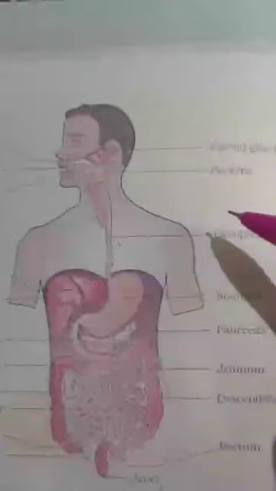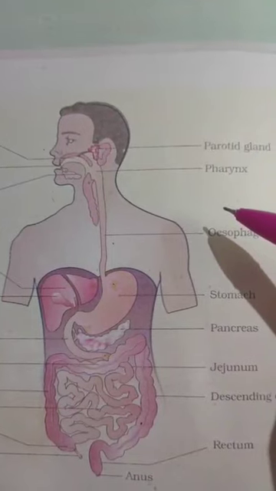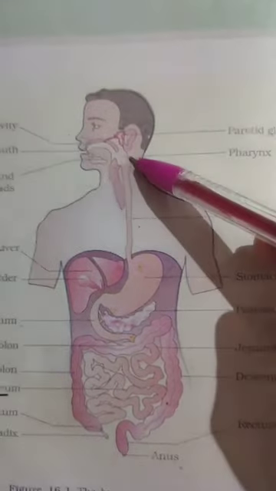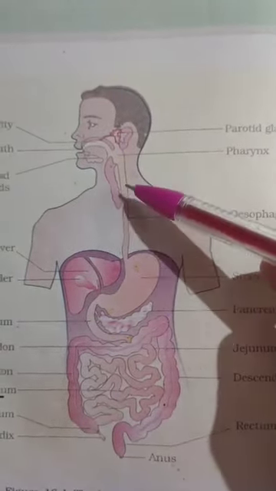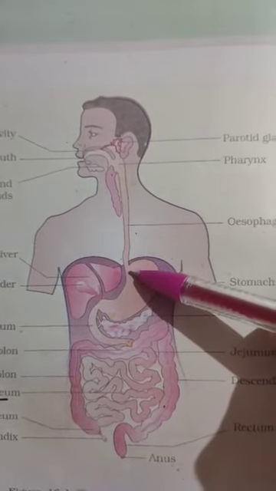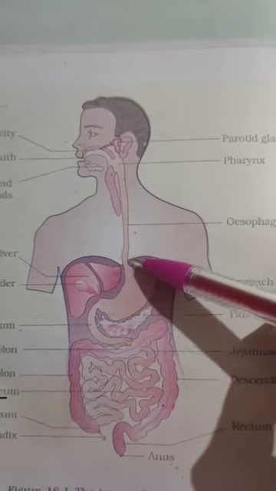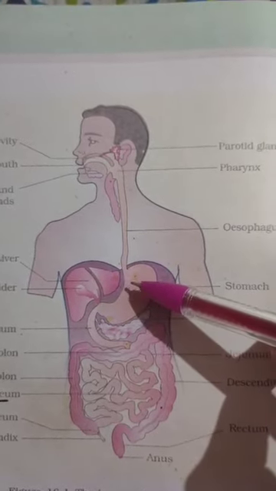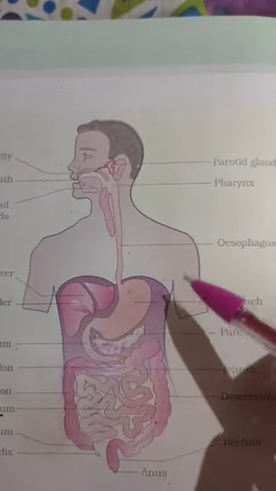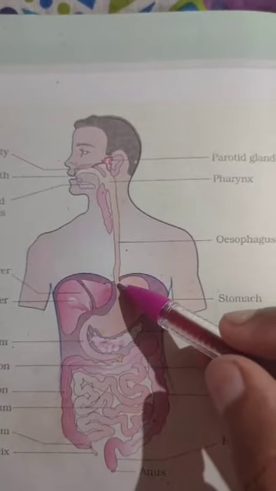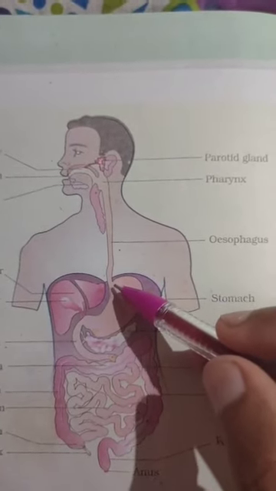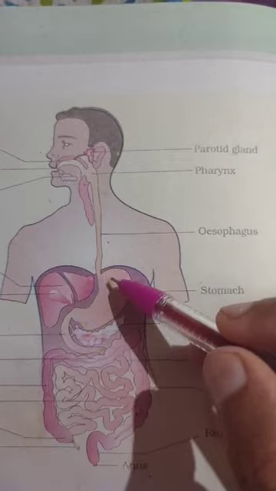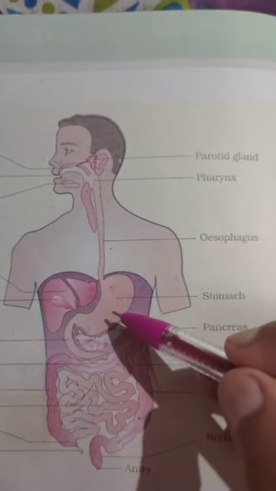The esophagus is a thin long tube which extends posteriorly, passing through the neck. So, this is the thin long tube connecting the oropharynx to the stomach. The junction of the esophagus and the stomach is guarded by the gastroesophageal sphincter, a muscular sphincter that regulates the opening of the esophagus into the stomach.